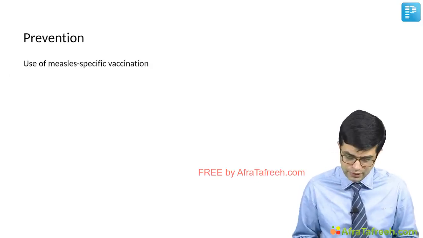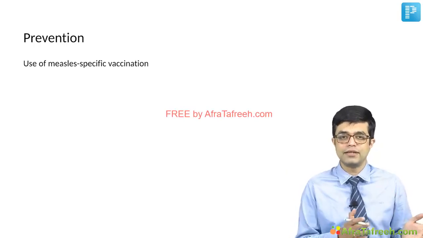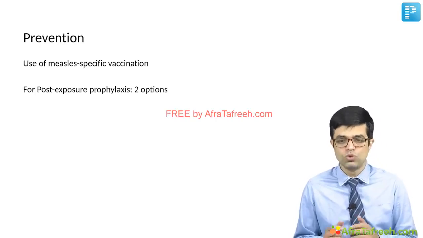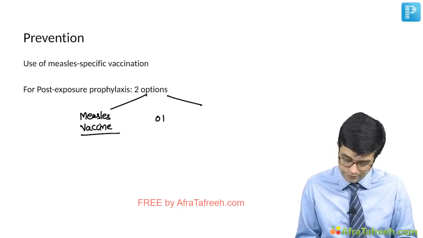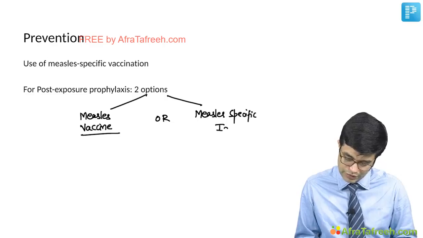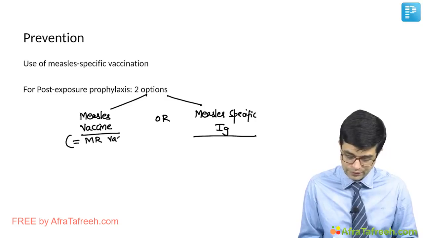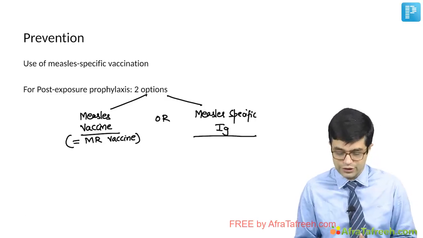How can you prevent measles infection? Use of measles specific vaccination. Now MMR vaccine details have been discussed in the vaccine module, so I am not going into details here. For post-exposure prophylaxis, you have 2 options. You can either use measles vaccine or you can use measles specific immunoglobulins. Measles vaccine is standalone no longer available, so we synonymously use it with MR vaccine. In private setup, MMR comes. In government setup, you have measles and rubella, which comes as the vaccine.